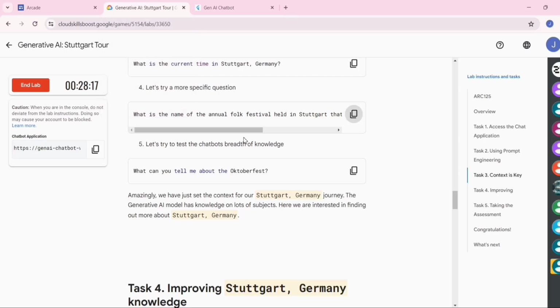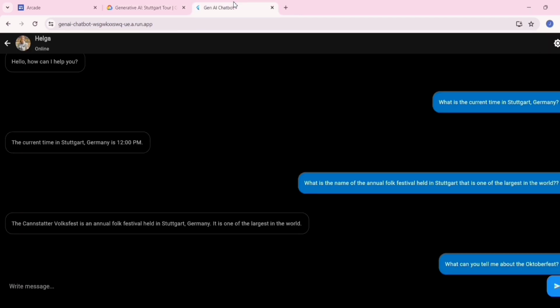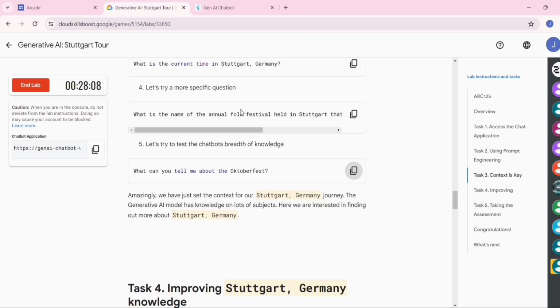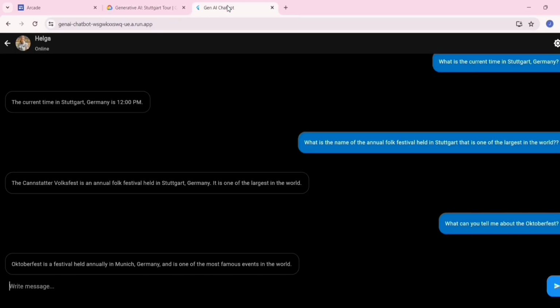Now go back to the lab instruction, copy this fifth command, paste it here, press enter. Now go back to the lab instruction, copy this first command, paste it here, press enter.